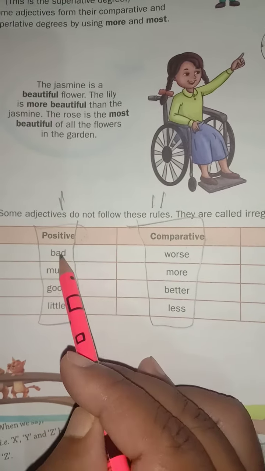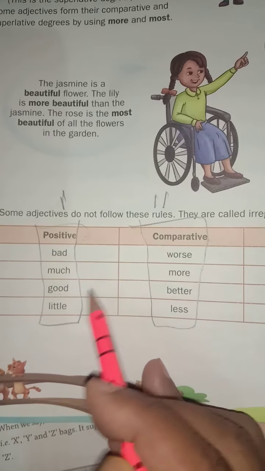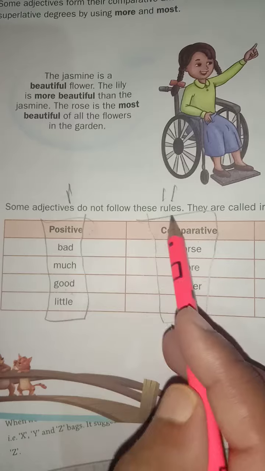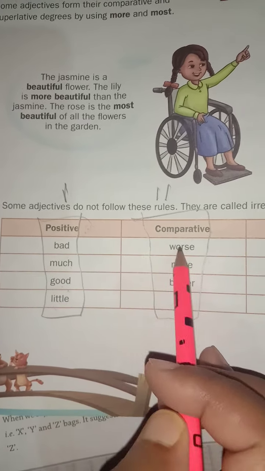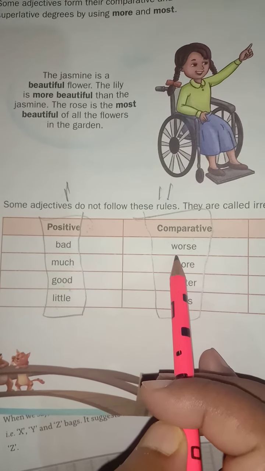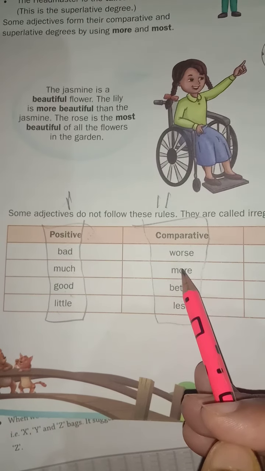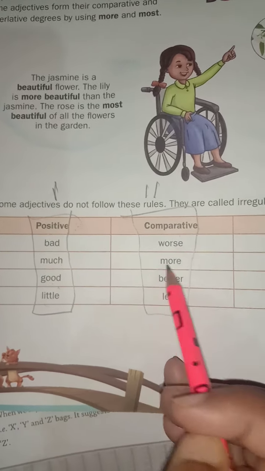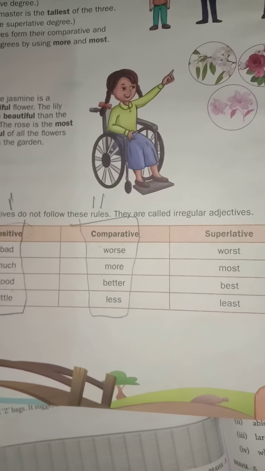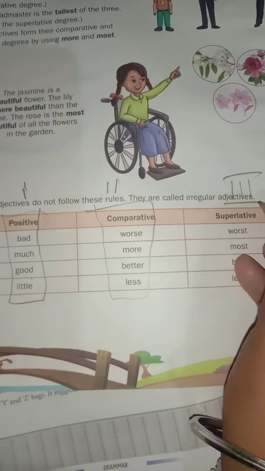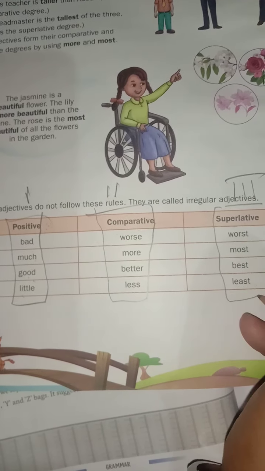Okay, bad, worse, much, more, good, better, little, less. We are talking about these two things. We are doing comparison in this and in this. When we will have third person, more than 2, it will get changed. See, it is changed. This is third degree.